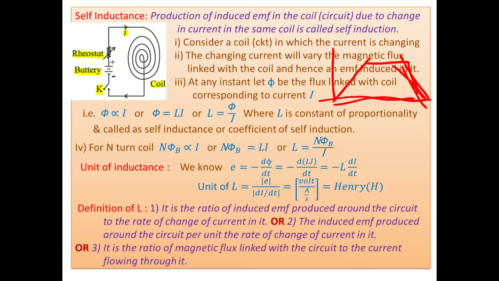But this EMF sends a current in the same direction. That means initially the coil opposes the flow of current coming from the battery during the making of the circuit. But during the breaking of the circuit, it sends a current in the same direction to maintain the current in the circuit. This is an electric inertia.